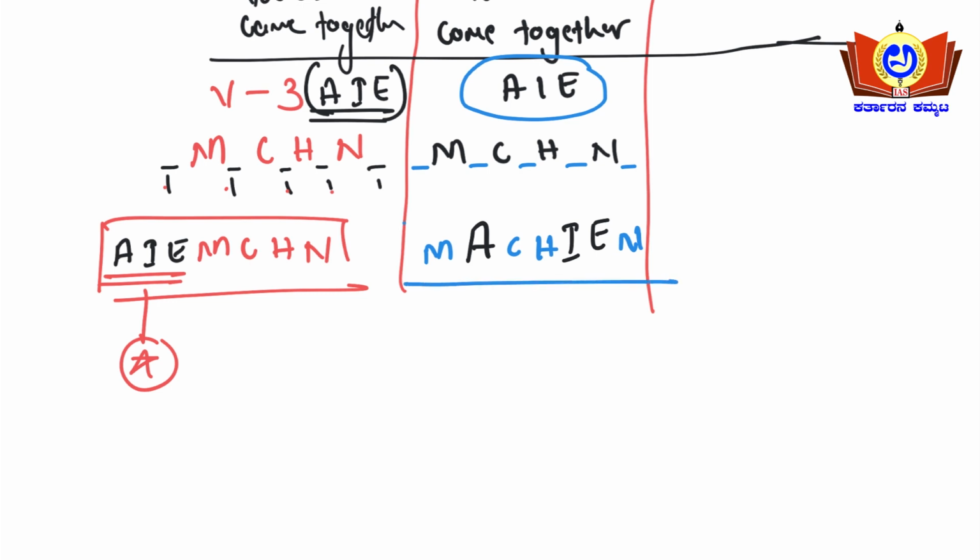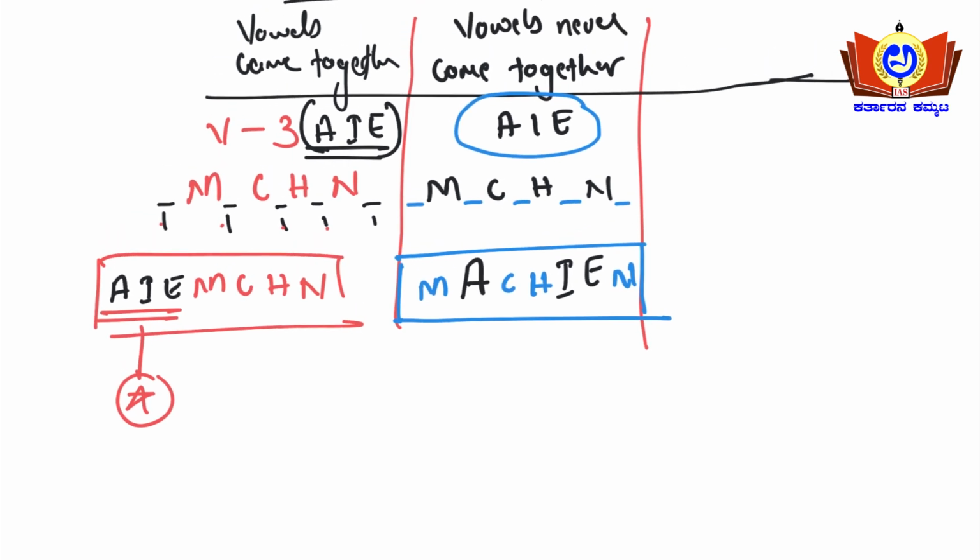Okay, see here, observe what I have written. The question states vowels never come together. It means that out of these 3 vowels, these 3 vowels should never come together. Not all 3 vowels should be together here, but 2 vowels can be together. Not all 3 vowels should come together.